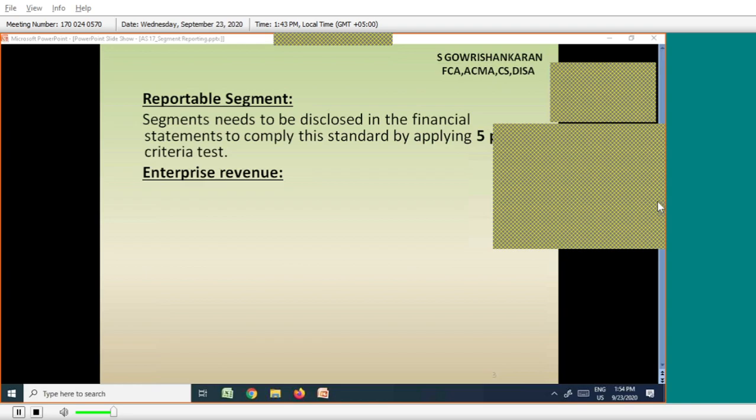So what I'm trying to say is, if I make a sale to my own division, I cannot claim that as sales when I compare as a whole. When I produce the consolidated data for my company, I will not say, sir, Egmore to Nungambakam sold 10 crore, yes, we did huge revenue. It is not like that. Enterprise revenue means sales made to external customers only, not inter-segment sales.